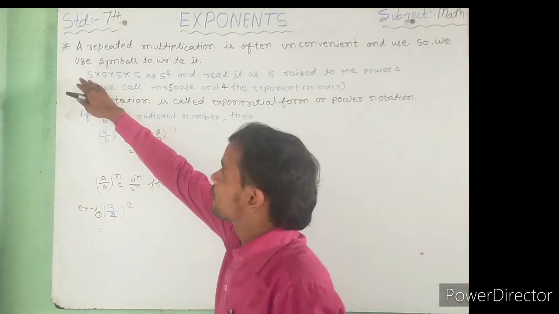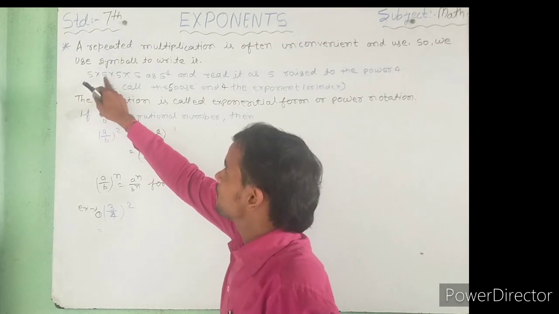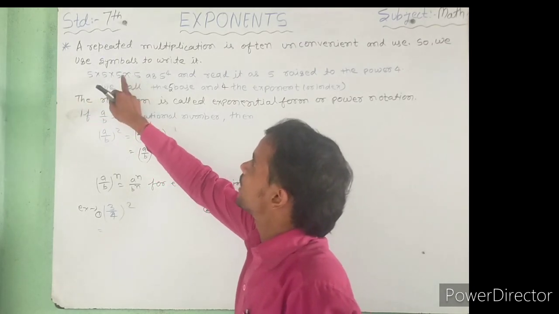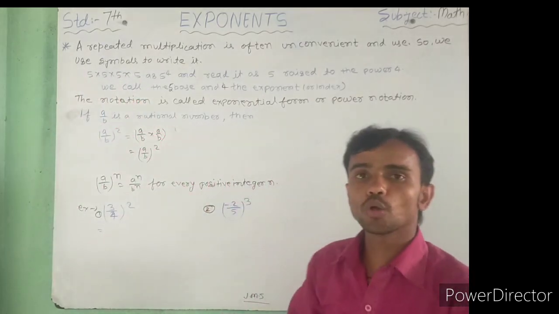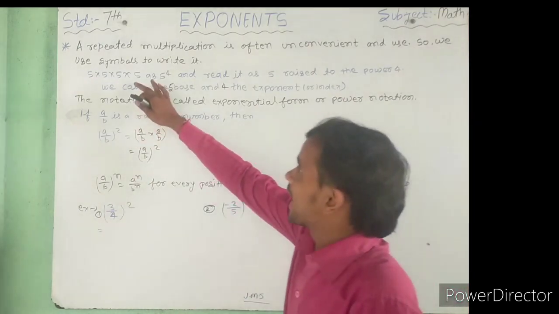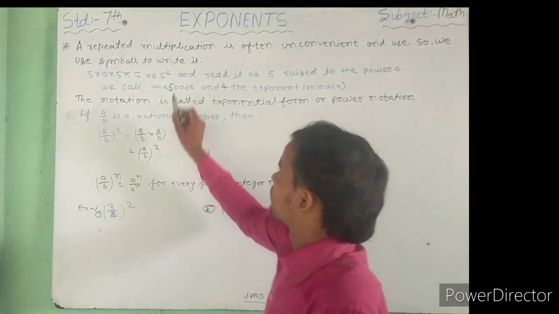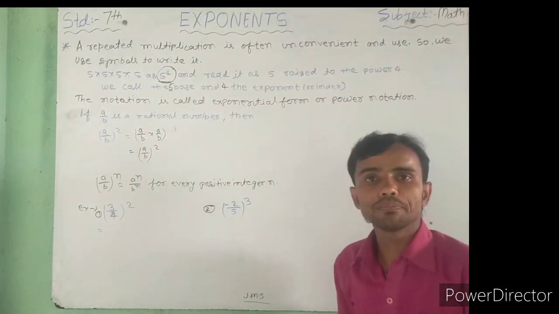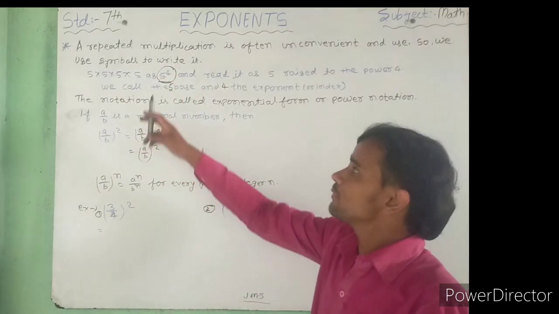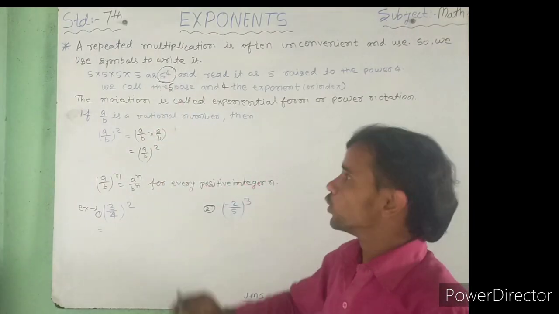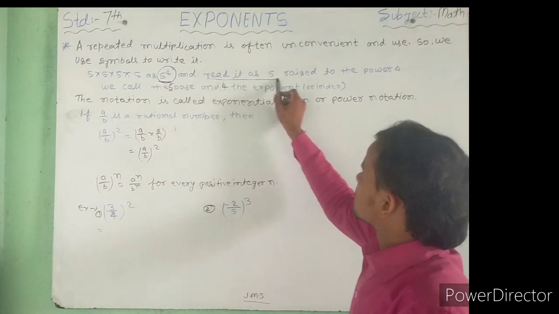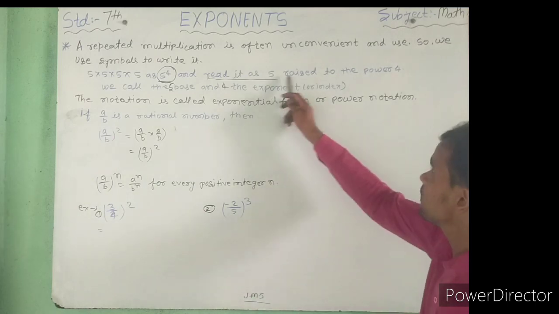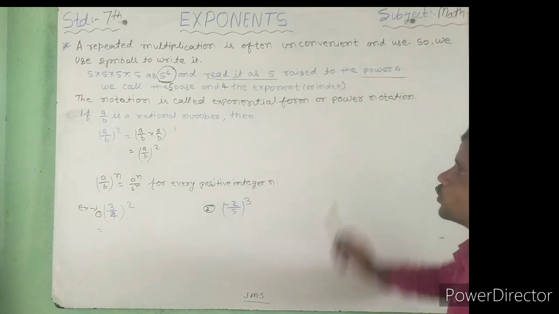One example here: 5 multiplied by 5 multiplied by 5 multiplied by 5, that is 5 multiplied 4 times. You write it in this form: 5 to the power 4, and read it as 5 raised to the power 4.